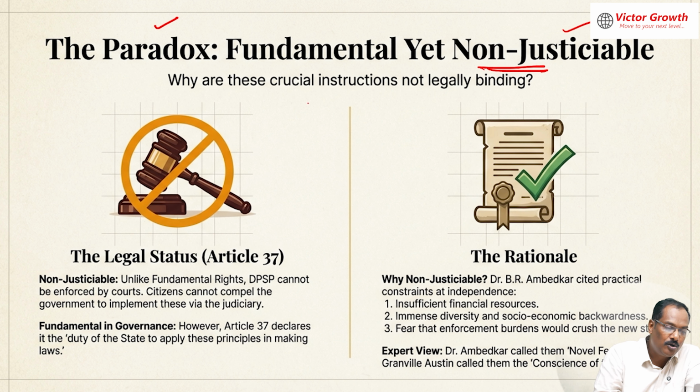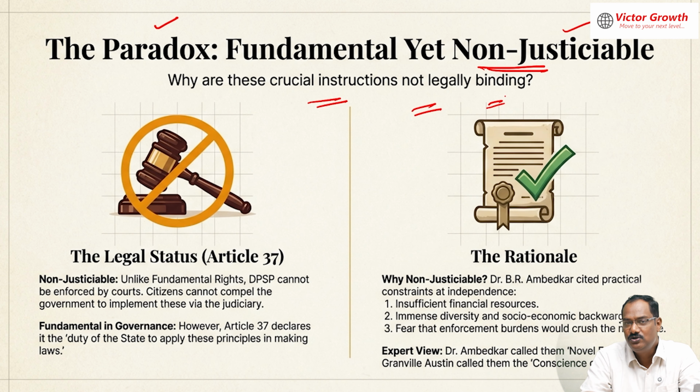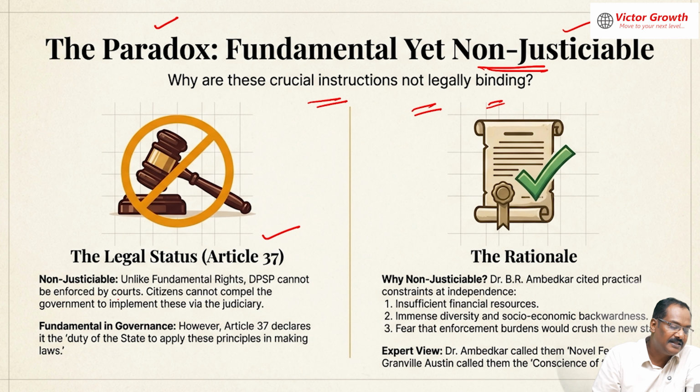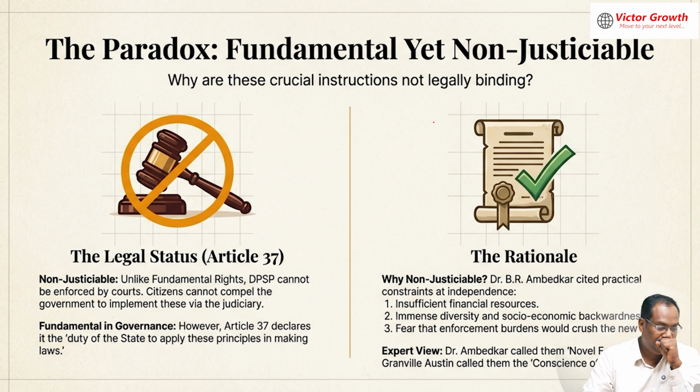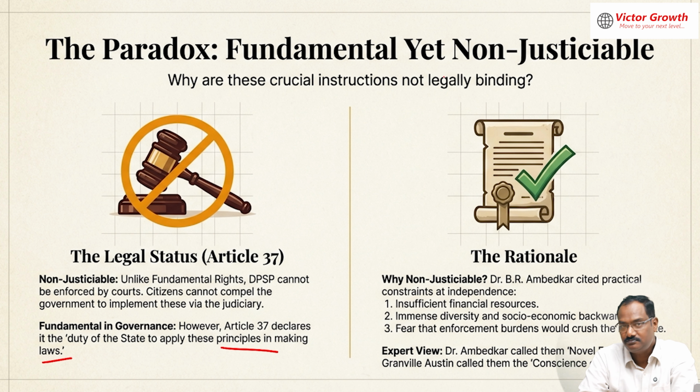So these are crucial instructions, not legally binding on the government. If they don't implement the directive principles of state policy, no one cares. You can't go to the Supreme Court. Understood? So the legal status under Article 37 is not justiciable, but yet it is fundamental in the governance of the country. It is a duty of the state. Please write down this point. It is a duty of the state to apply this principle in making law. Understood? But they are not justiciable.